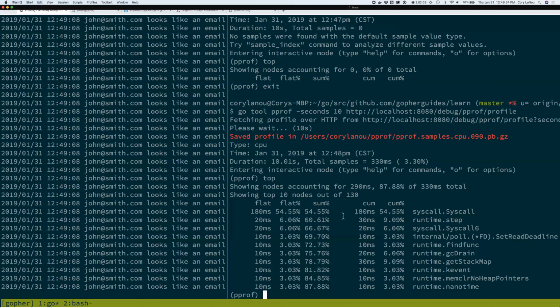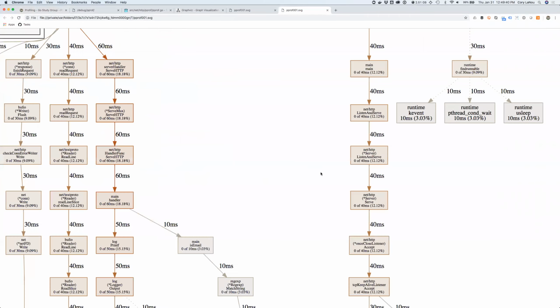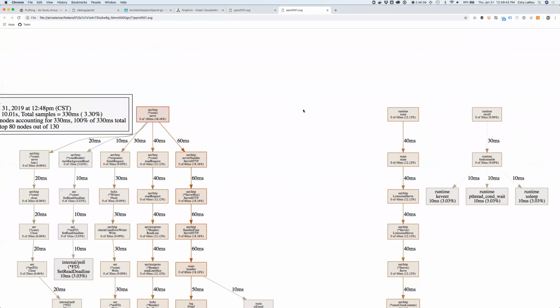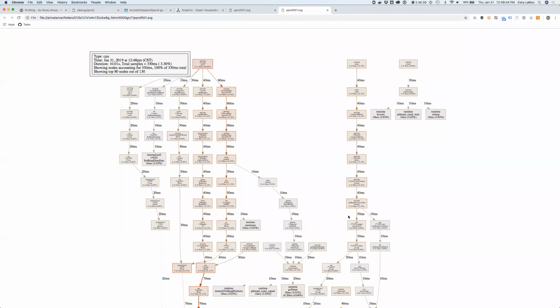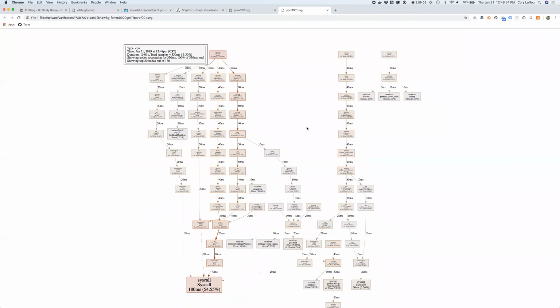So the easiest way, if I really want to see what's going on here, we can use this web command real quick, right? So I hit web, and I bring up my pprof, and now I get something a little bit different. Now notice, if I zoom out here a little bit, see how I've got two different actual threads going on here? Why do I have that? Because I'm using a web service, and a web service uses Go routines to run their handlers. So you see actually two different stacks here that are running, which is kind of neat.